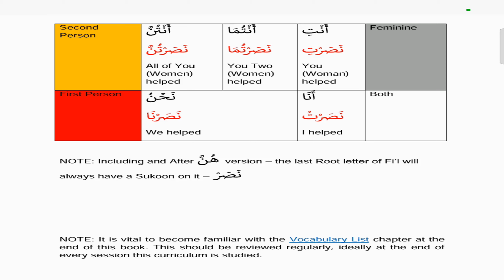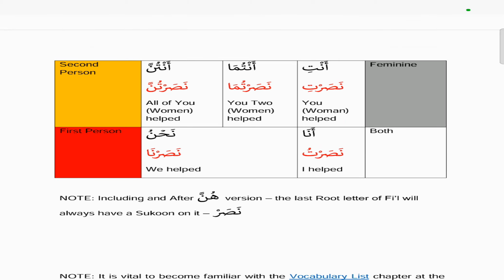That's it. So if you memorize the original fa'ala chart, then you can easily replace the three letters with other three letters and just apply the same process throughout the whole chart. And this is only for past tense, bear in mind.